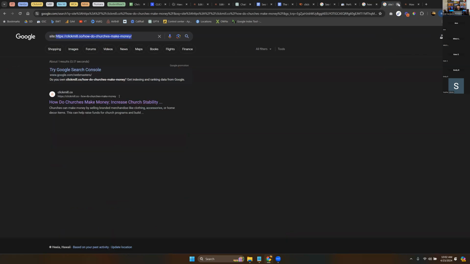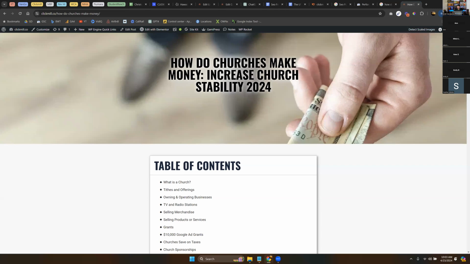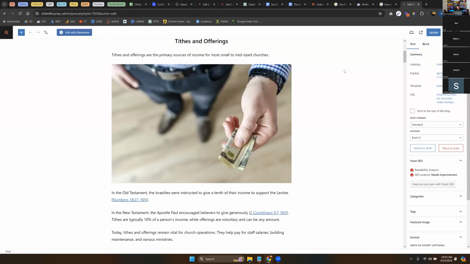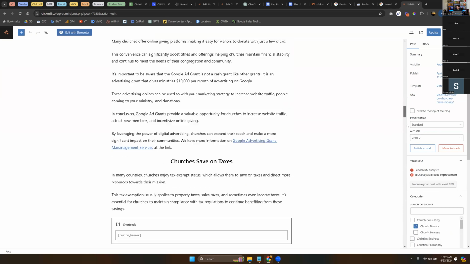We're going to go in and try to optimize this a little bit. And then we're going to tell Google, hey, the article is better now with the SEO. So we're going to edit the post. And this is the back end of editing. We do not edit posts with Elementor. That will blow up the website. Do you guys have any questions on this while this is loading up? No. Okay.